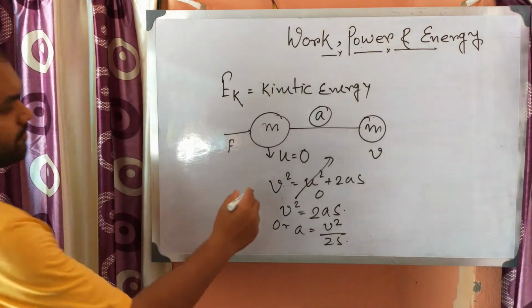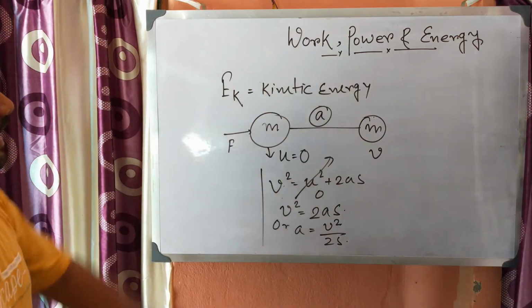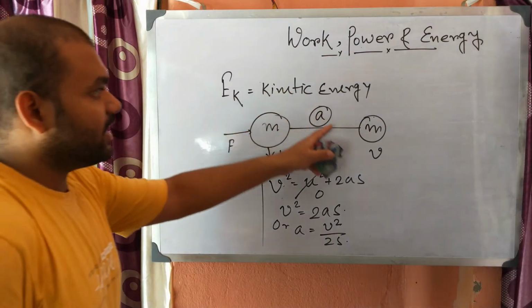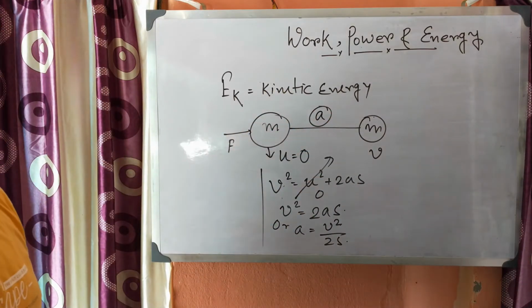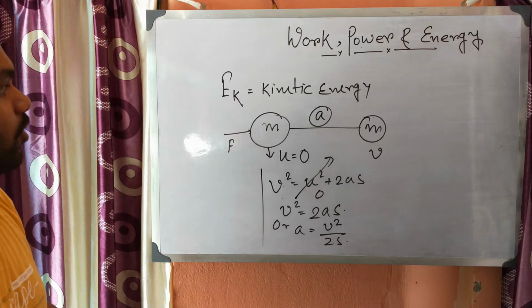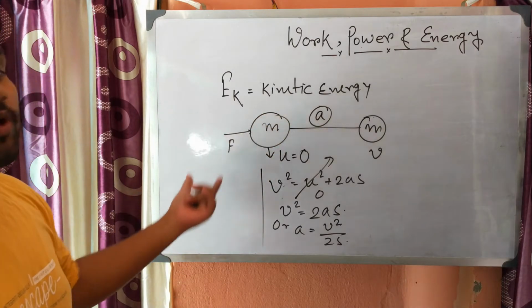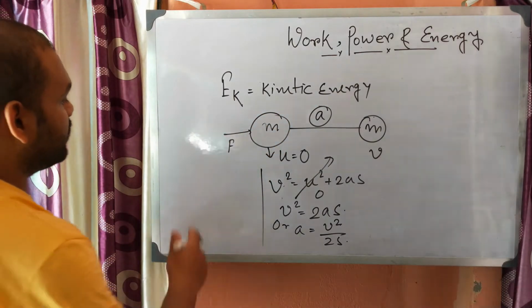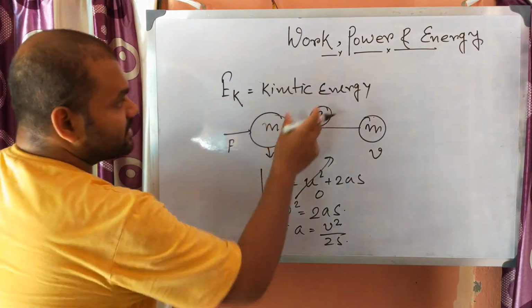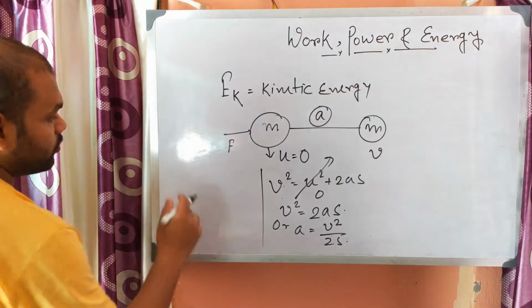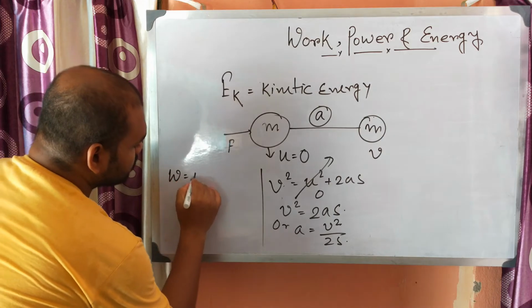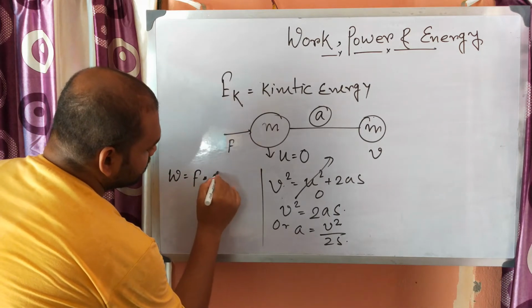Now to find out the energy, we need to find out the work. The amount of work done by the body or on the body is known as the energy. So work equals force into displacement.